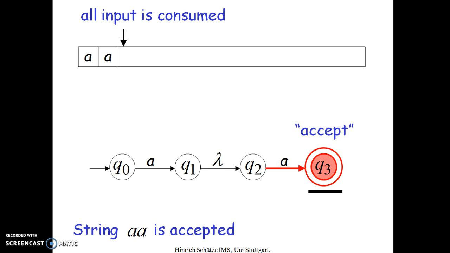So this automata is a non-deterministic finite automata with lambda transition. Also we can say epsilon NFA or lambda NFA.